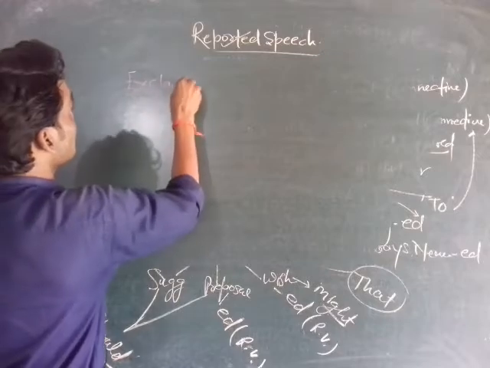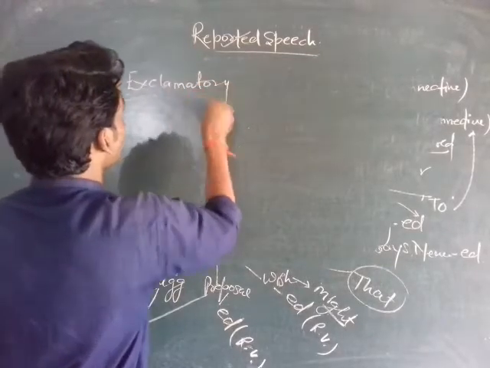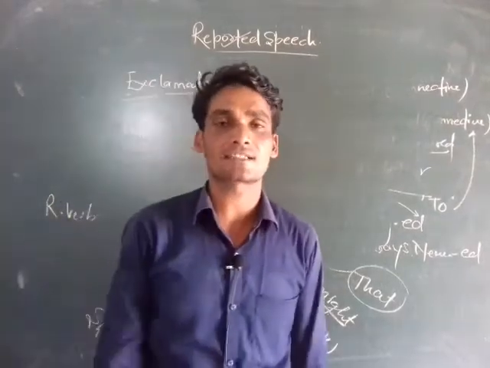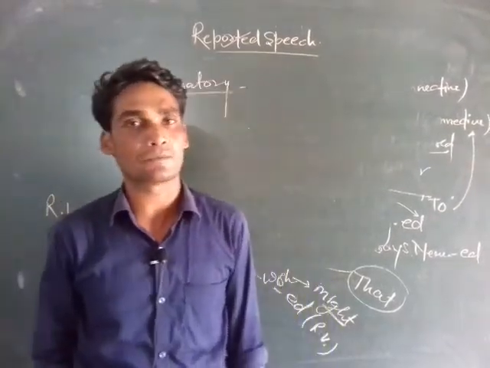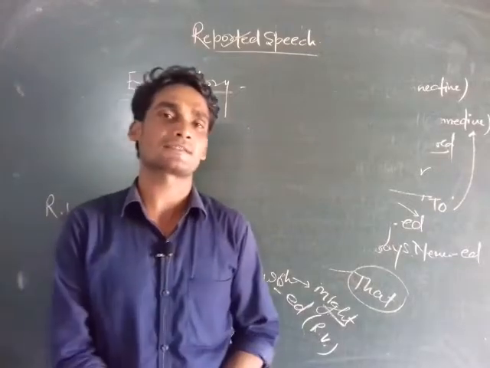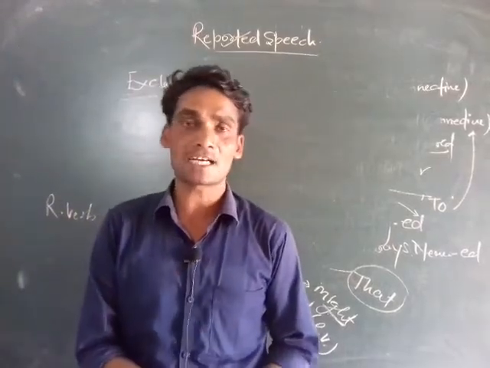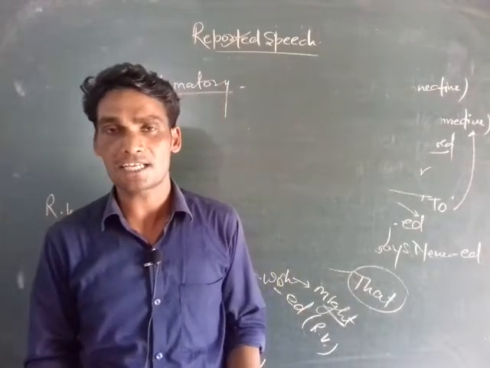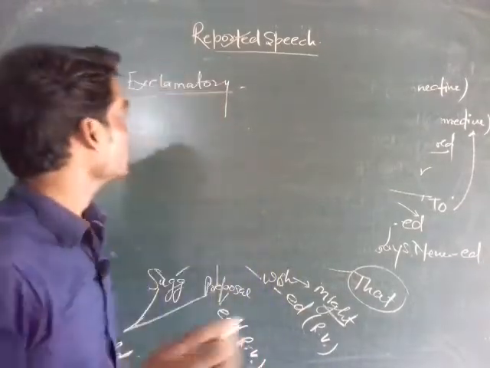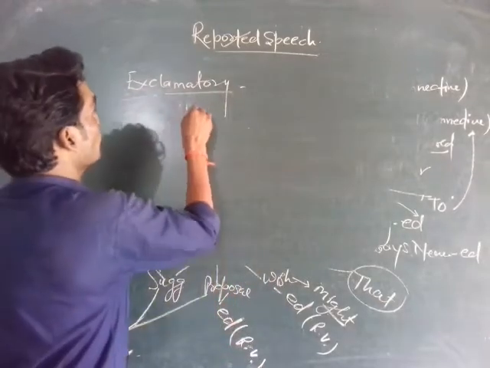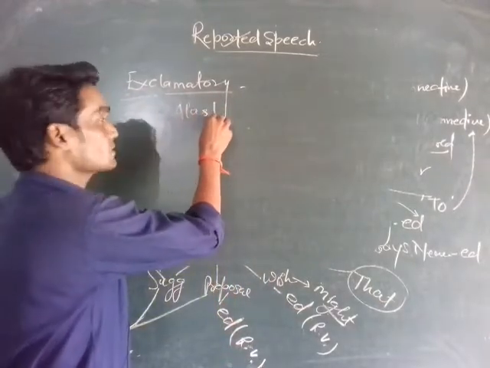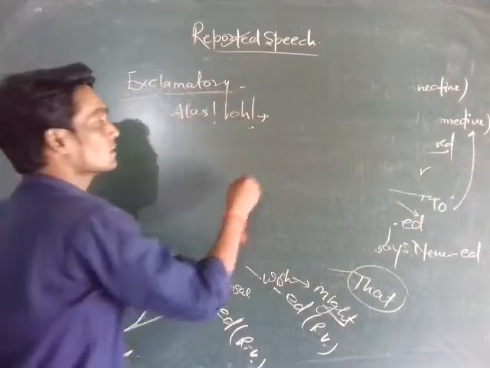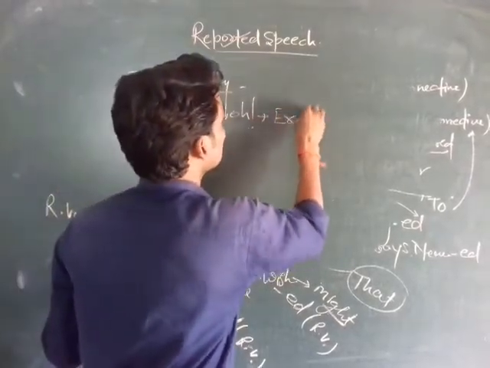Here, an exclamatory sentence, as we know, shows deep emotions of sorrow, joy, surprise and praise. These exclamation words are alas, oh, ah, hurrah, what and how, bravo, hi and fire, with the sign of exclamation mark. The sign of exclamation mark shows deep emotions of anything, such as sorrow, joy, surprise, praise. If we find alas or oh in the starting of the sentence, exclaimed with sorrow is used